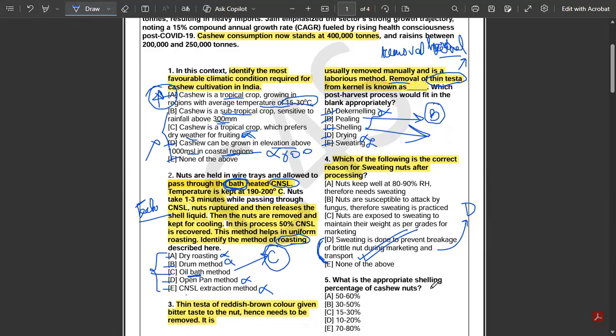The last question from this passage, what is the appropriate shelling percentage of cashew? And this is a very simple question. Everybody knows this, right? So the answer to this question is option number C, 15 to 30%. That is the answer to this question. Okay. Right.